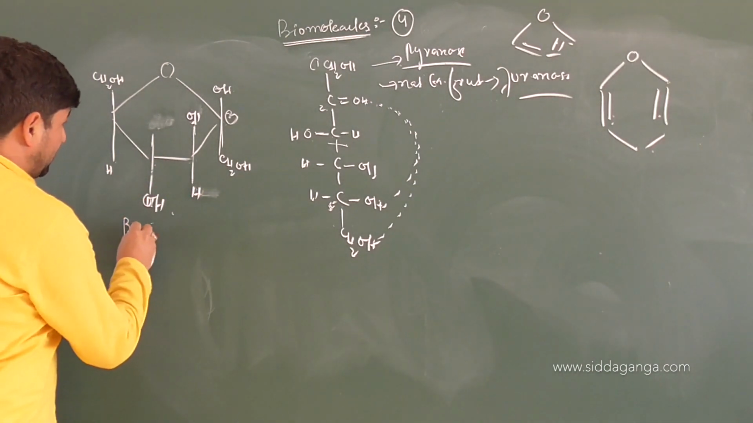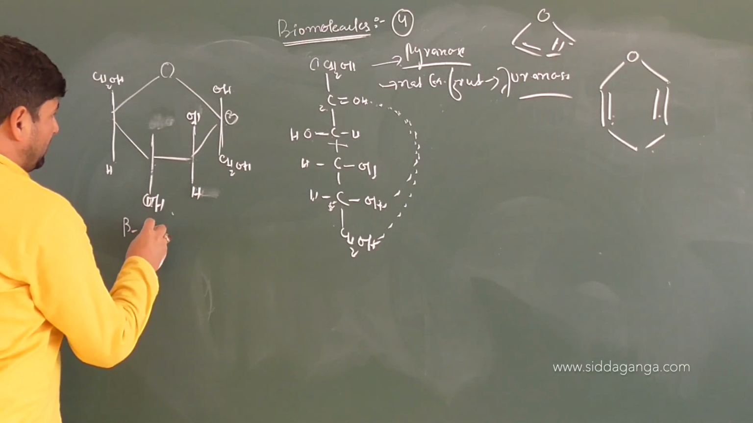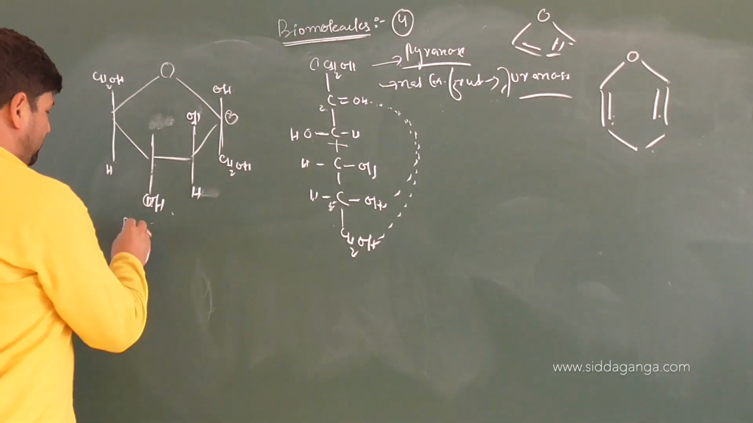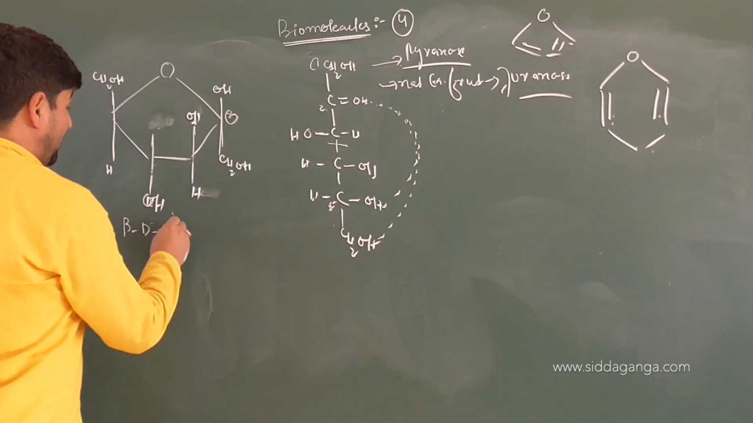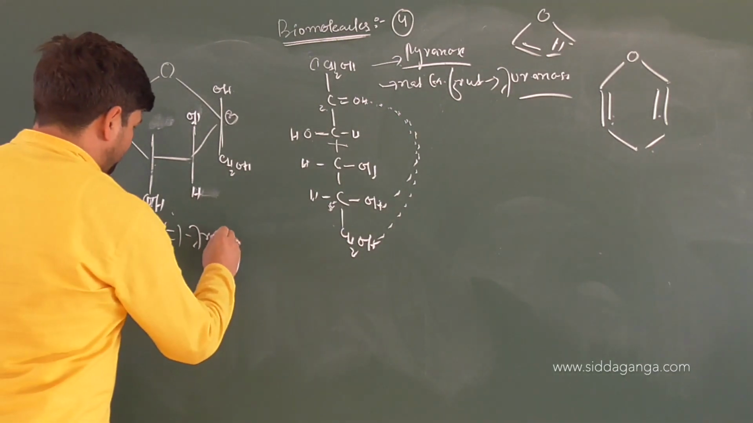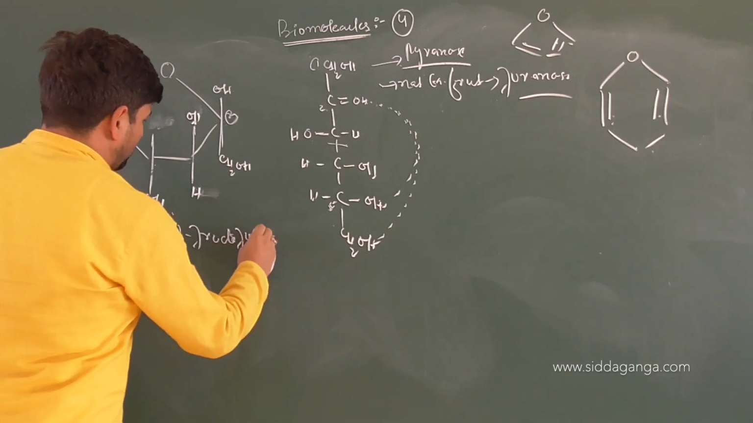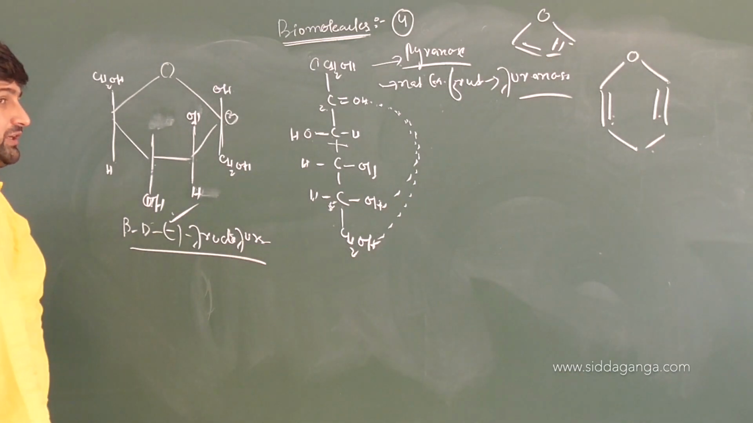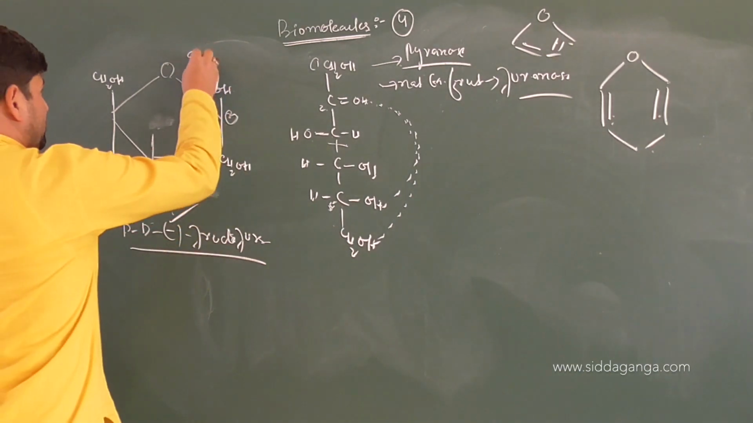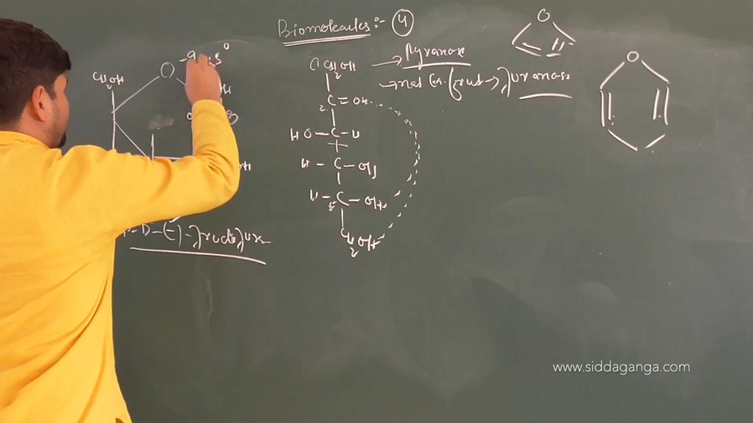What is it? Beta, D or L? Fructose is in which form? L or D? Beta, D minus fructofuranose. Optical rotation, levorotatory. And what's the optical rotation of fructose? Tell me. It is minus 92.5 degrees.